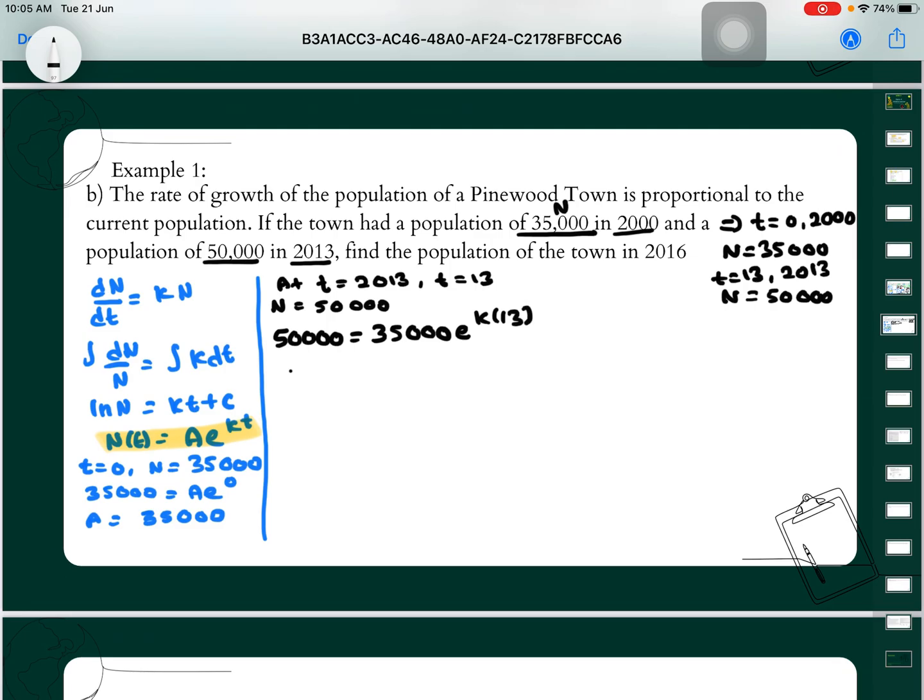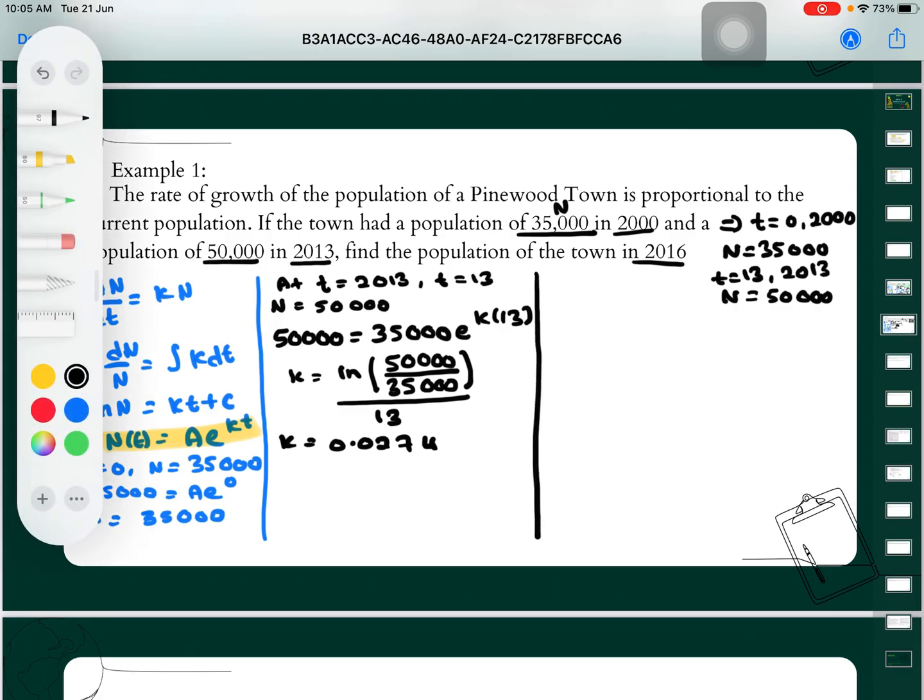So we will get our k is equal to ln of 50,000 over 35,000, over 13. Okay, so we will get our k is equal to 0.0274.